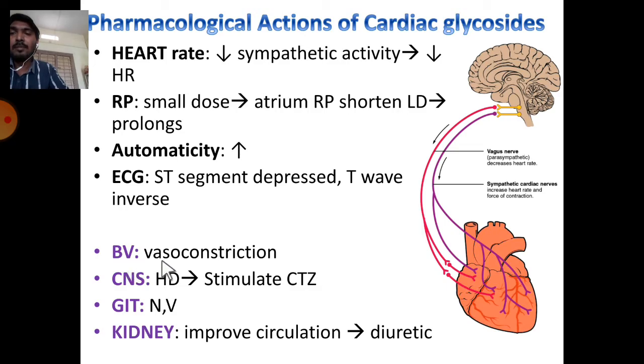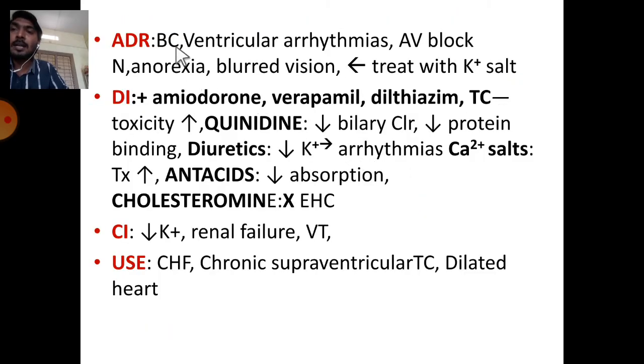On blood vessels, vasoconstriction takes place. On the CNS, a high dose of these cardiac glycosides stimulates the CTZ, which leads to nausea and vomiting. On the kidney, in a digitalized heart, especially in congestive heart failure patients, there is improvement in the circulation. This leads to a diuretic effect in CHF patients but not in normal persons. Coming to adverse reactions: bradycardia due to reflex vagus stimulation, ventricular arrhythmias, AV block, nausea and anorexia, and blurred vision. Toxicity of digitalis can be treated with potassium salts.